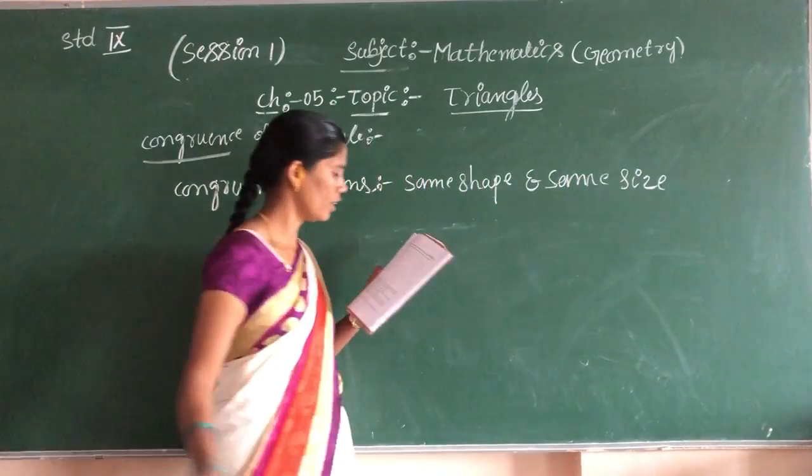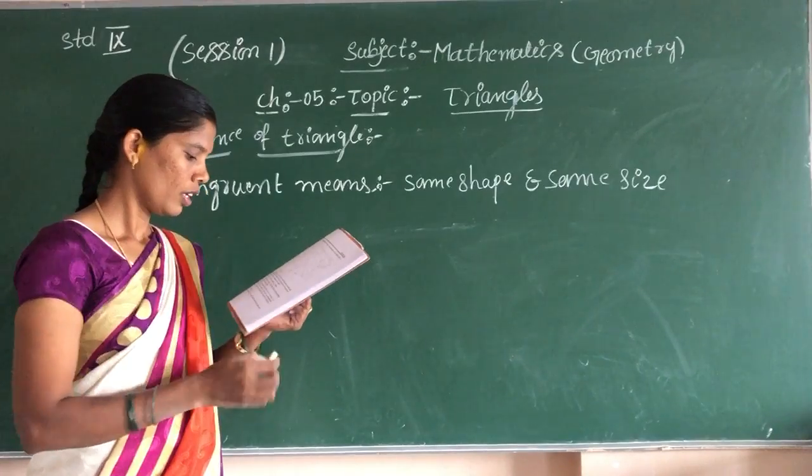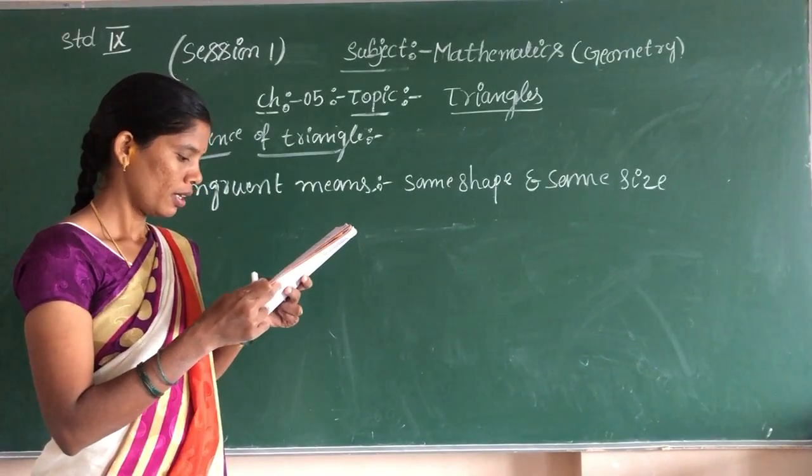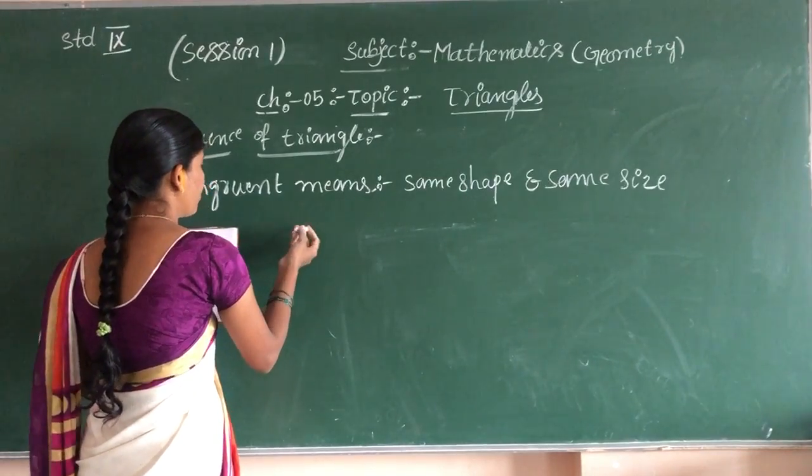You see the figure. We should take triangle ABC and triangle PQR.